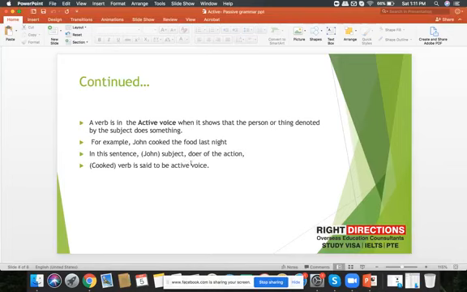We have another example, that is, John cooked the food last night. In this sentence, John, the subject, is the doer of the action. He is doing something. That means it is an active voice. The verb is in active form.